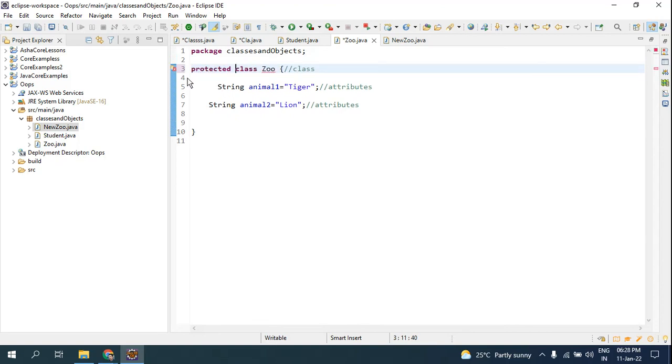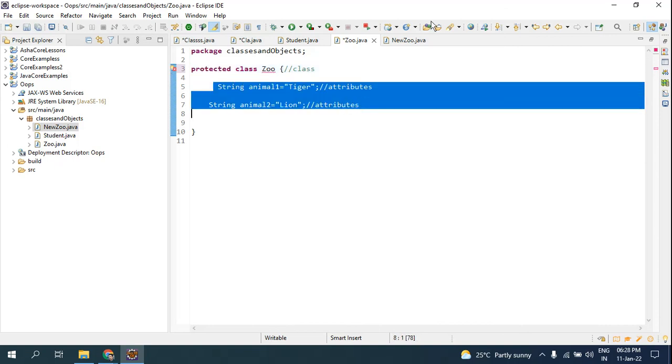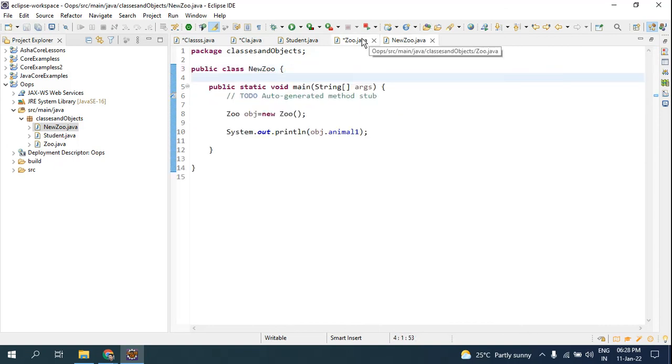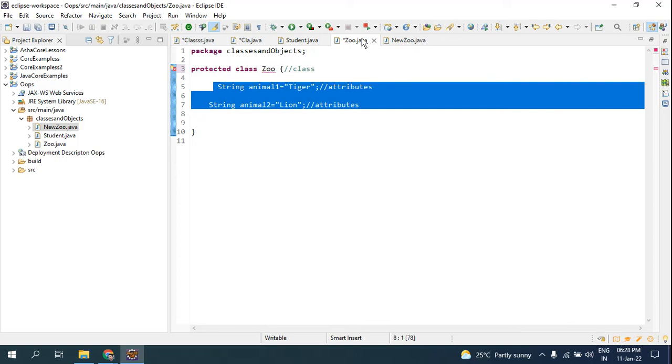When you use this, it is giving an error, because once you declare this modifier, these things cannot be used here in another class unless it is a parent class and a child class. It should have an abstraction method, or it should be an interface. It should implement something, or it should extend a class.